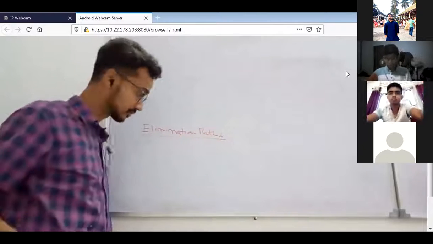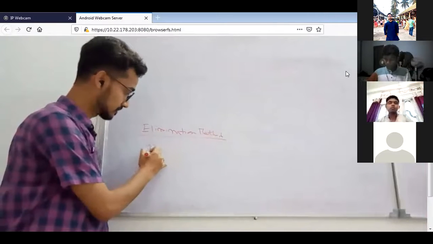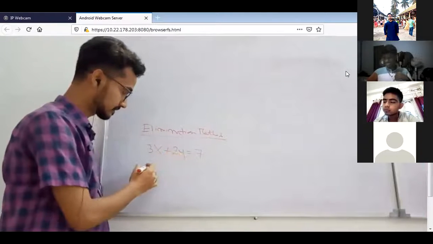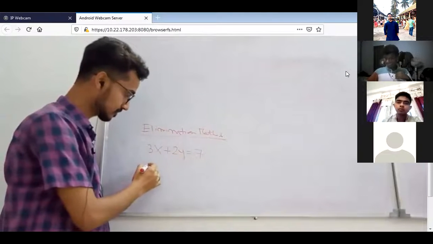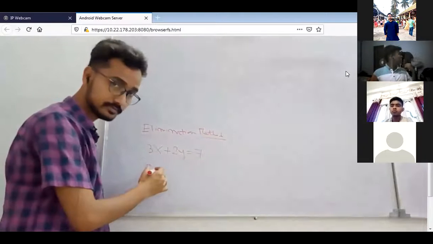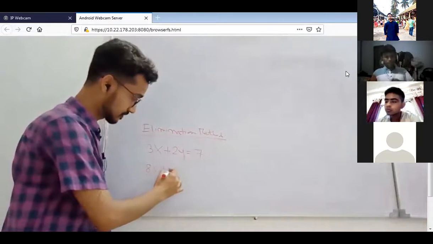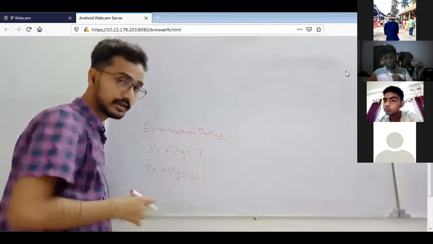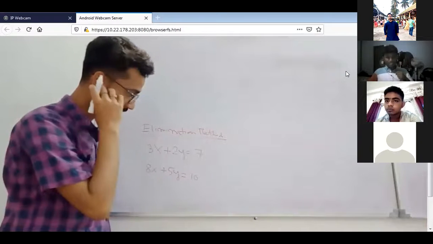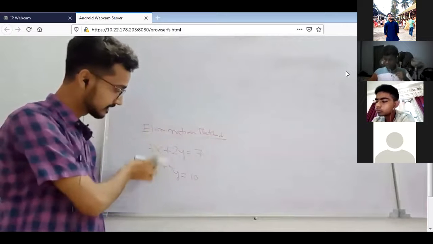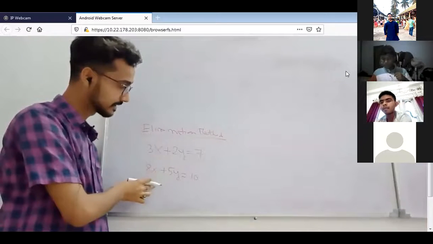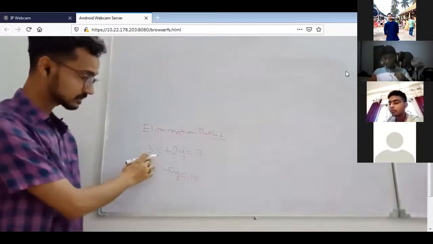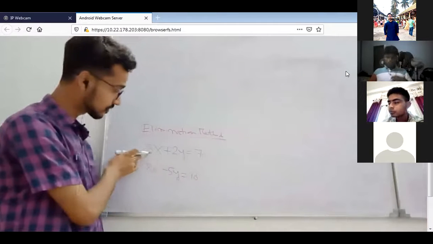Suppose you are given two equations: 3x plus 2y equal to 7, and another equation, 8x plus 5y equal to 10. And you are asked to solve this equation by elimination method. You have to eliminate by subtracting or adding. So how can you do? For this method you have to see the coefficient of the variable.